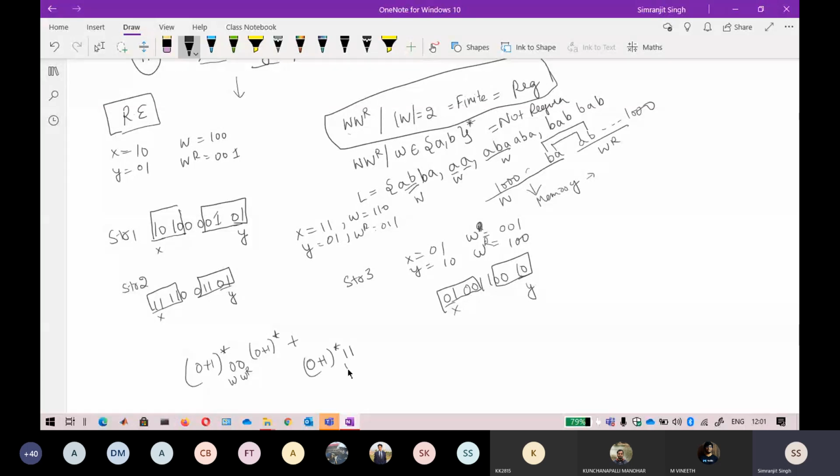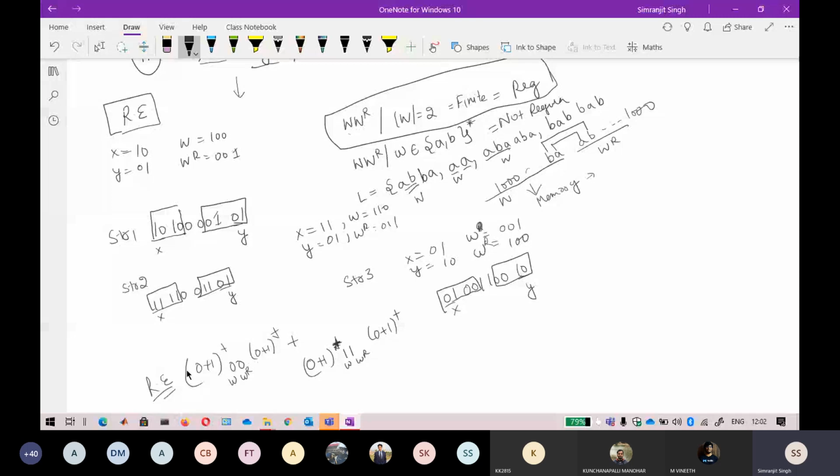After 1 1, so this is your W and this is your WR, any number of zeros and ones can come. So I just try to have a plus in it. Should I write a star here? Because the condition given is plus, just go with the plus. Okay, so this is the regular expression that is possible.